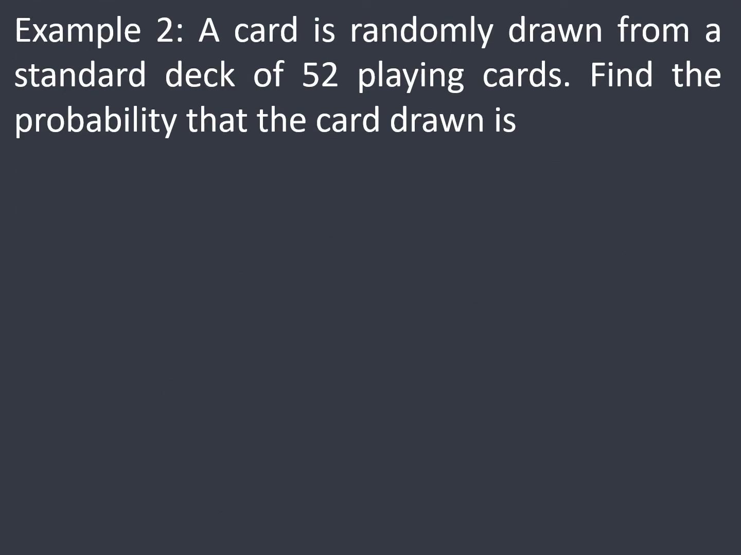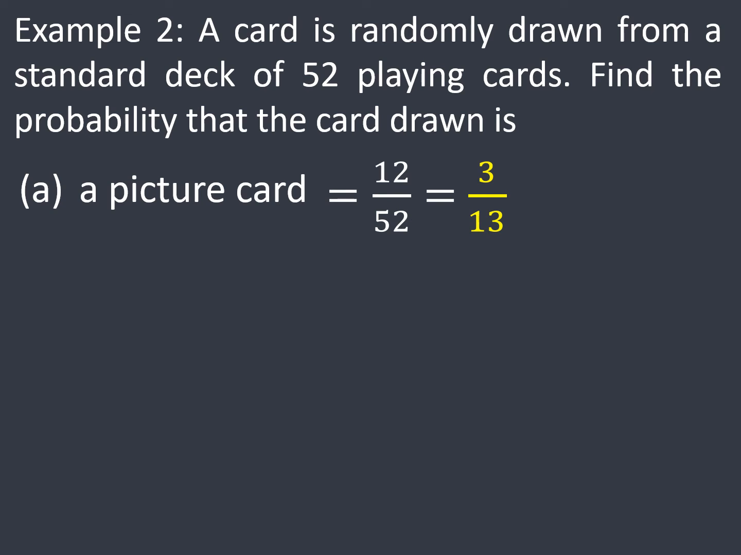Now let us have example number 2. A card is randomly drawn from a standard deck of 52 playing cards. Find the probability that the card drawn is a picture card. So how many picture cards do we have? We have 12. So we have 12 over 52, dividing both the numerator and the denominator by 4. So it is 3 over 13. How about the probability that the card drawn is a heart? How many hearts do we have? We have 13. So 13 over 52, or in lowest terms, 1/4.